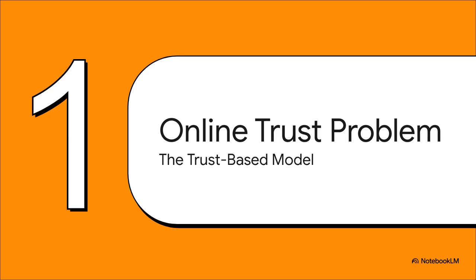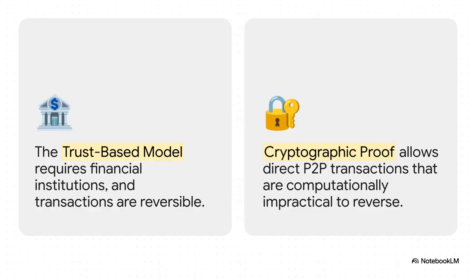Now, to really appreciate Satoshi's solution, we first have to understand the world he was trying to replace. Before Bitcoin, pretty much all online commerce ran on what the paper calls the trust-based model. And this slide really lays out the big weaknesses of that old system. See, when you buy something online with a credit card, you're not actually paying the merchant directly.